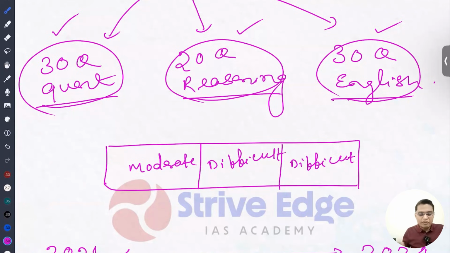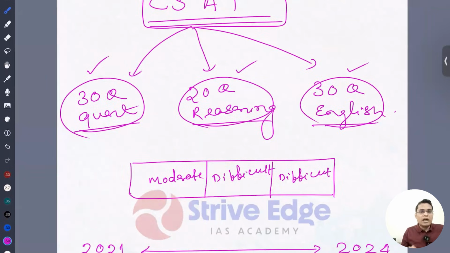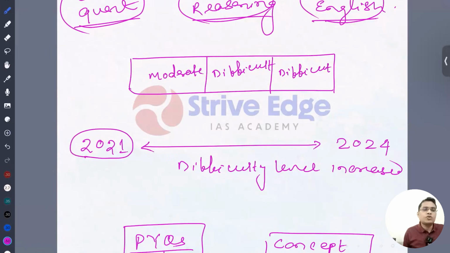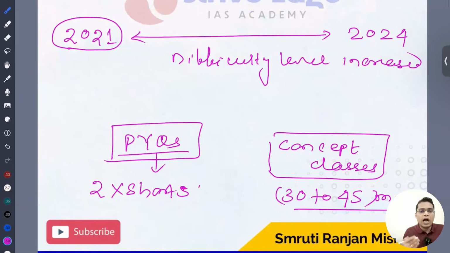So that is the reason, dear student, you have to read each and every section, quant, reasoning and English, because we don't know which section is going to be easy, moderate or difficult. If you are good with quant, reasoning and English, you'll definitely be able to clear the cutoff. If you look at UPSC questions from 2021 onwards, there is an increasing level of difficulty in the CSAT questions. So that is the reason you have to put in extra effort and work hard to clear this examination.